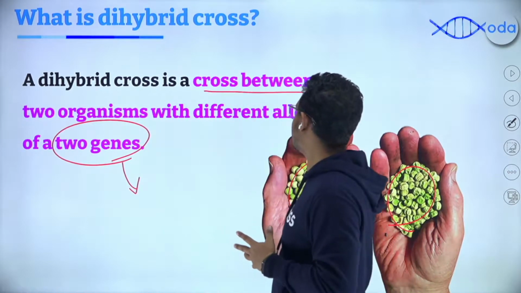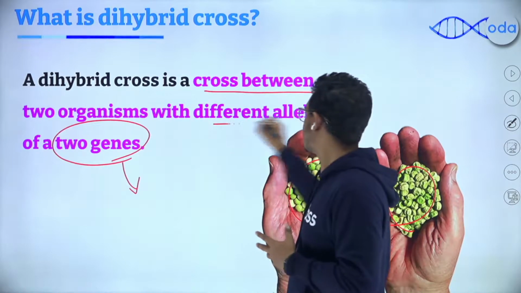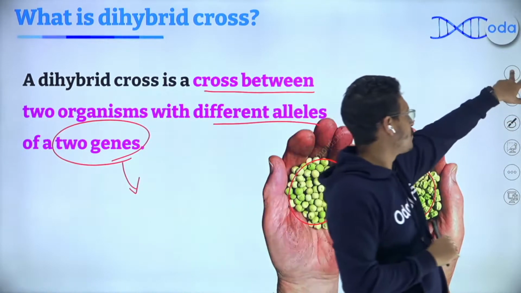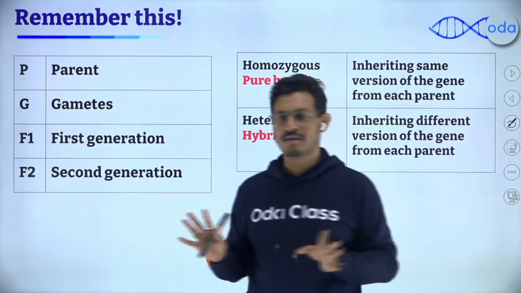So dihybrid cross is basically the cross between two organisms with different alleles of two different genes, not one gene itself. Okay, so we are working with two genes, but different versions of them.